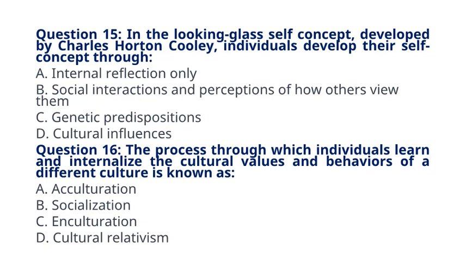Question 16. The process through which individuals learn and internalize the cultural values and behaviors of a different culture is known as A. Acculturation. B. Socialization. C. Enculturation. D. Cultural relativism. The correct answer to question 16 is option A. Acculturation. Explanation: acculturation is the process of adopting the cultural traits and norms of a different culture.